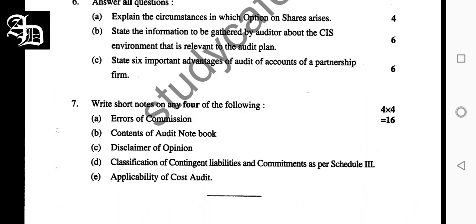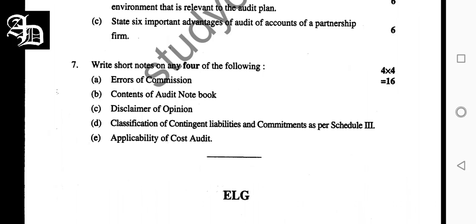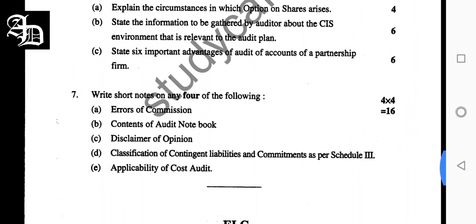So an option on the shares arises when a person has acquired a right under the agreement with the company to subscribe for the shares. For example, if you have ESOPs or any other thing, when the tenure and the terms get complete, then the right arises. Such options generally arise under circumstances like a promoters agreement subsequently ratified by the company. Collaboration agreements are there, loan agreements with the debenture deeds, other contracts such as supply of capital goods and or merchandise are there. So these are the circumstances.